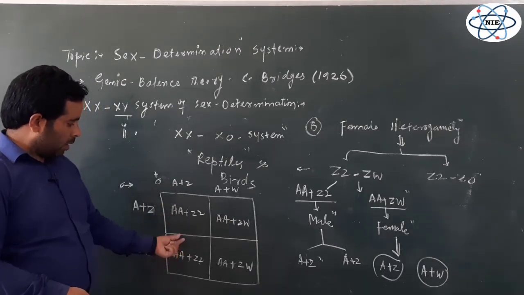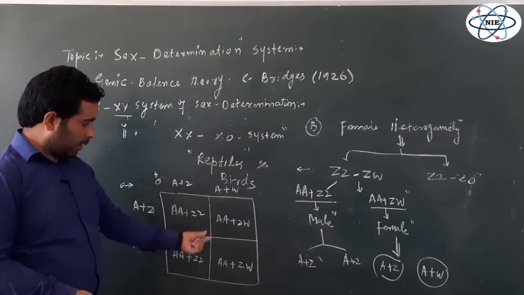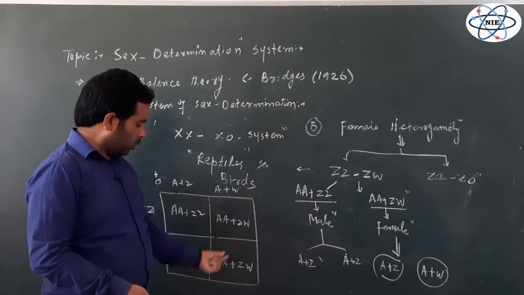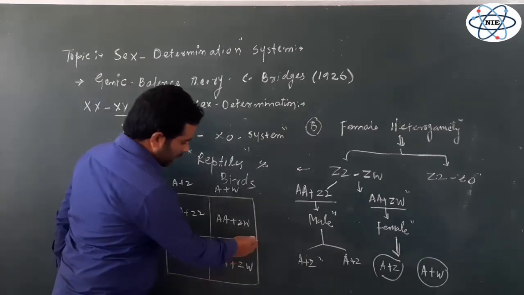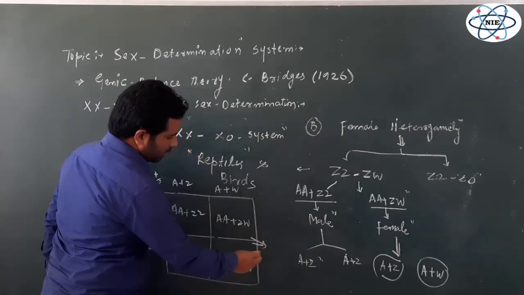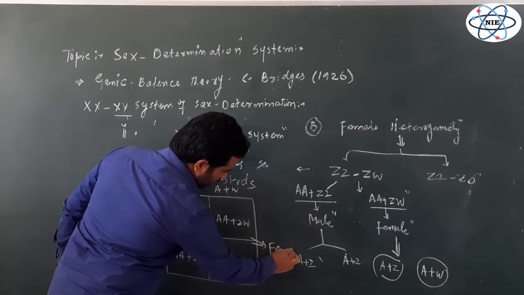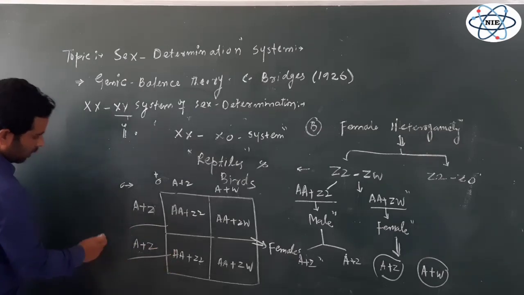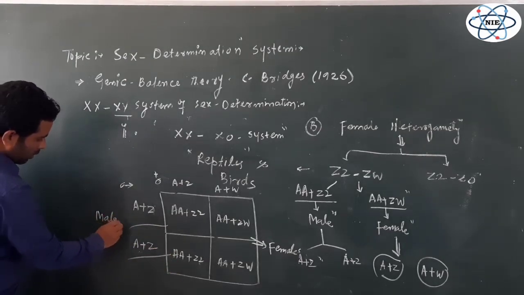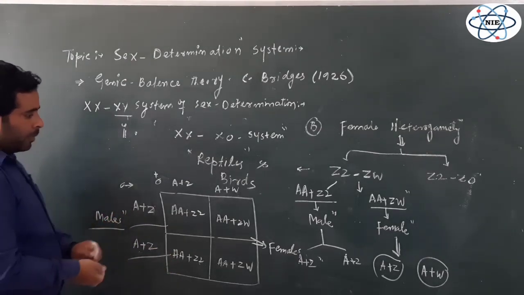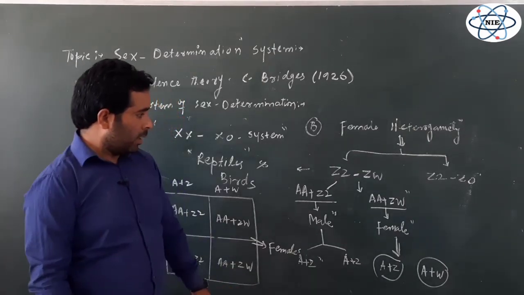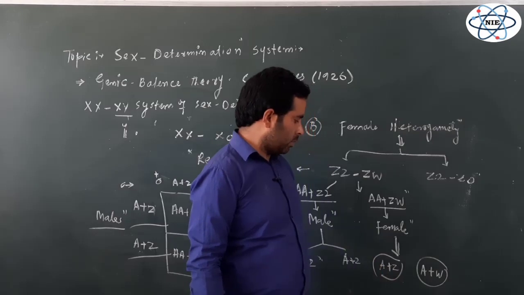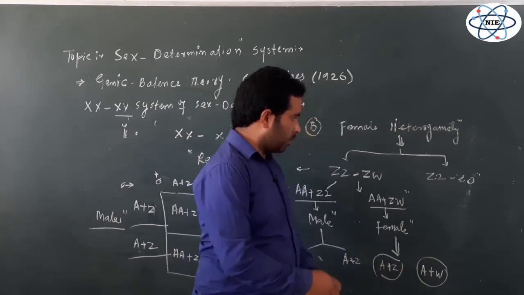This one is again AA plus ZZ. These two individuals have this complement, that's AA plus ZW, AA plus ZW. So these two individuals are females, and these two individuals, this one and this one, are males. So it's very simple. Simply we have to understand that in this case the female is capable of producing two different types of gametes. One is A plus Z, another is A plus W.